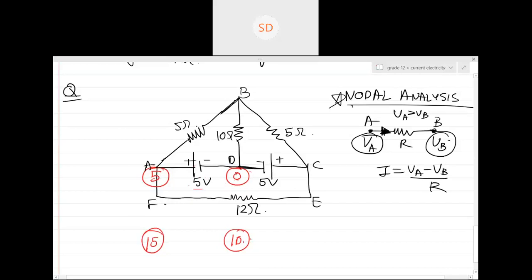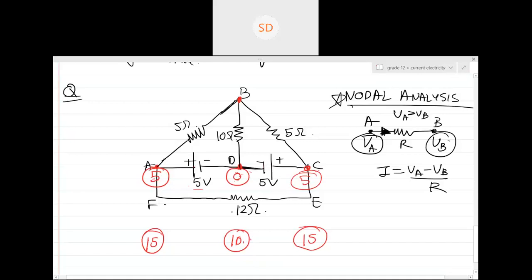But why will we take 10? It's up to you. You are starting with any one particular point. Can you see there are 4 different joints, A, B, C, D? So basically, I'm giving the potential to these joints. This is 0, so I've assumed that this is 0. So this will become 5. If this becomes 5, tell me, will the same logic be applied to this as well? 0 to C. The negative is over here, the positive is over here. So again, 5 volt increase. This will become 5. No, this is 15, right? Yes or no? Hello?